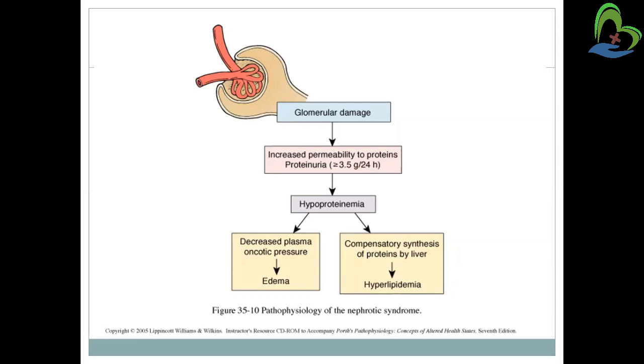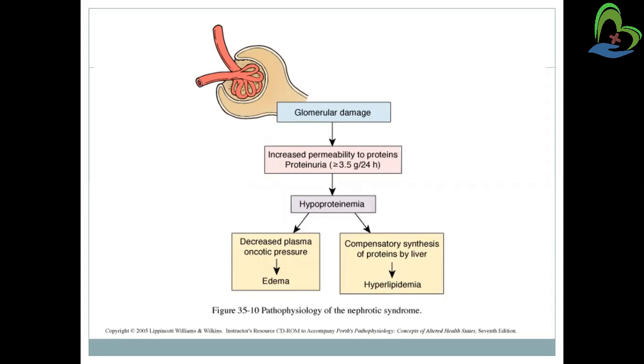Because, as we have discussed in the previous slide, there is a loss of protein. So in the blood also, plasma protein will be decreased, so hypoproteinemia will be there. There will be loss of protein in the blood, so it will lead to decreased plasma oncotic pressure. Because oncotic pressure is decreased, that will lead to the formation of edema.